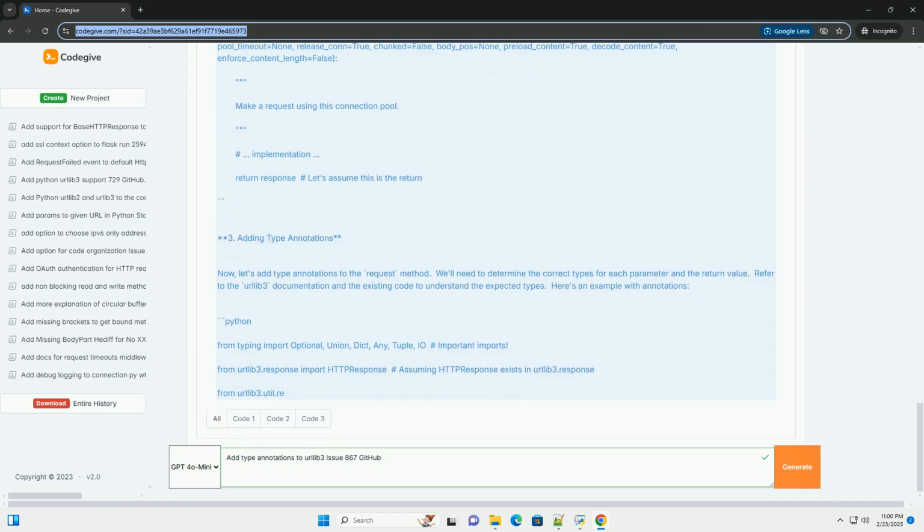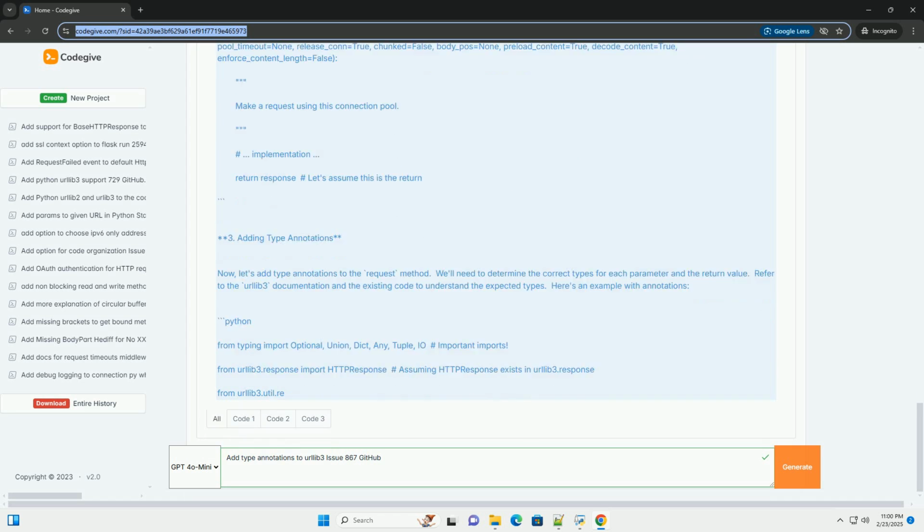5. Testing your changes. It's crucial to run the existing urllib3 test suite to make sure you haven't introduced any regressions. Use tox to run the tests. If any tests fail, investigate the cause and fix your code accordingly. It's possible that adding type hints has revealed underlying type inconsistencies in the code that were not previously caught by the tests. 6. Committing and pushing your changes. Once you've added type annotations, fixed any mypy errors, and passed all the tests, commit your changes.